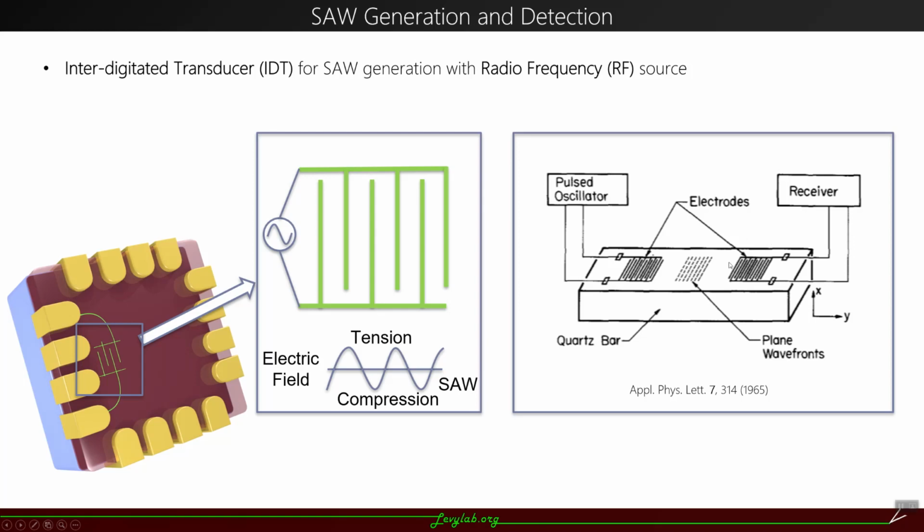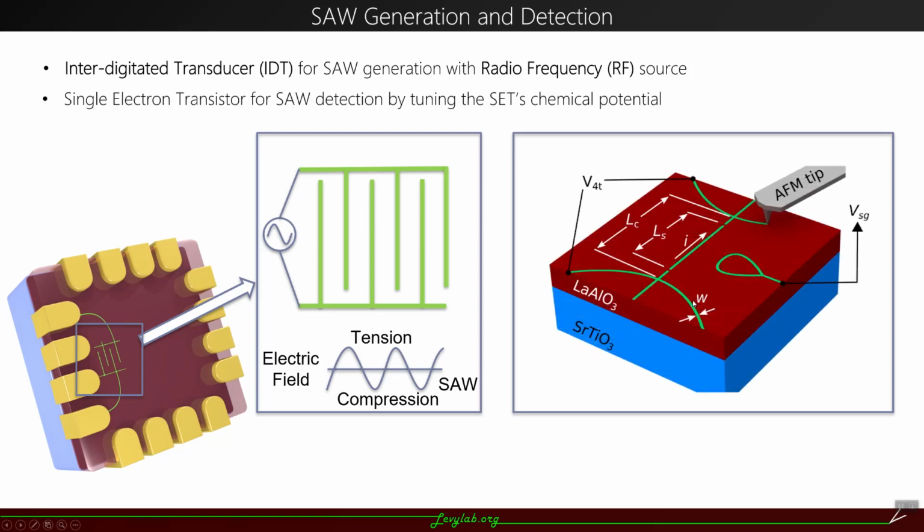Usually, the detection of surface acoustic wave is done by applying a second interdigitated transducer. Since a mechanical wave can cause a potential difference inside the material, can we use the single electron transistor to detect the surface acoustic wave by using it to tune the transistor's chemical potential?